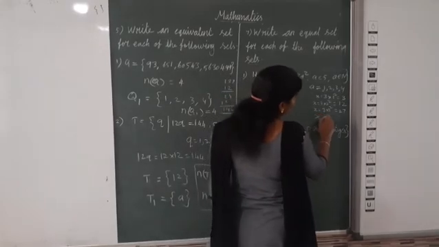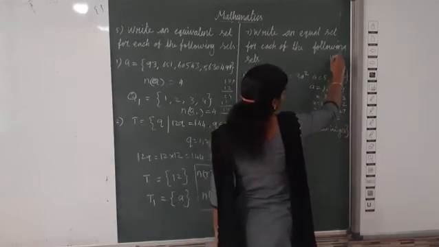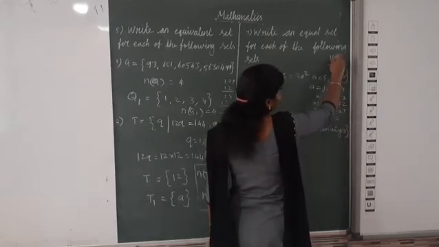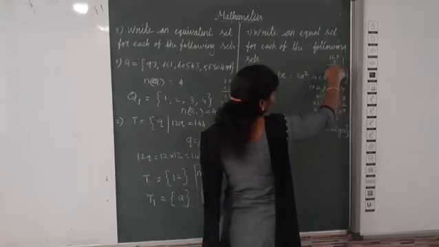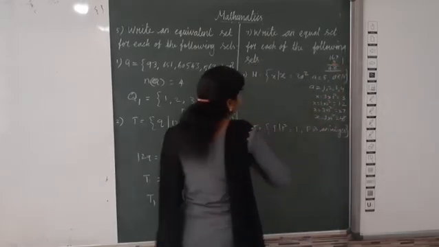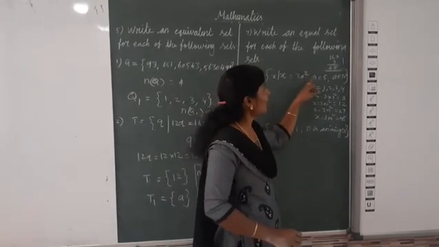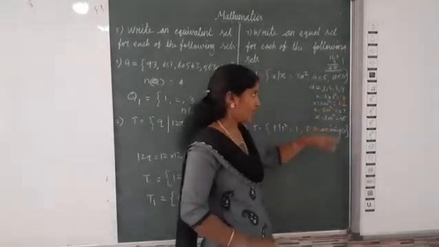Then x equals 3 into 4 square: 4 4s are 16, 16 into 3 is 48.